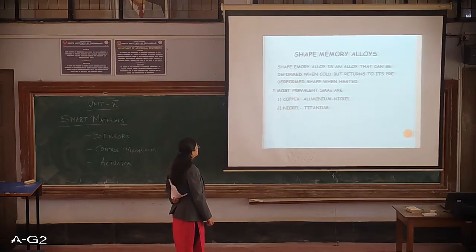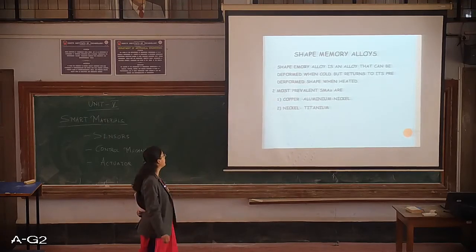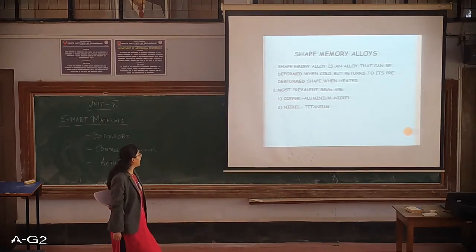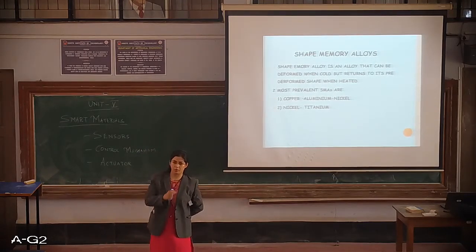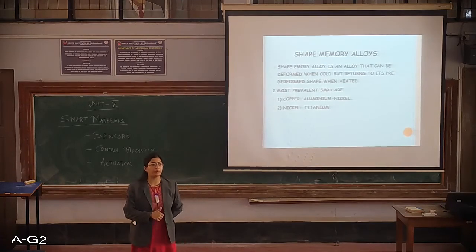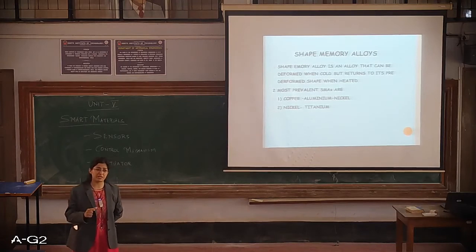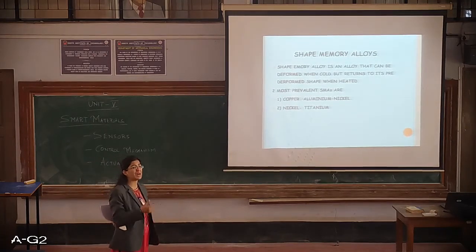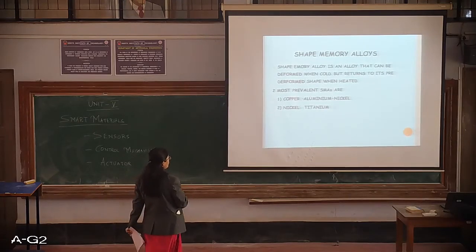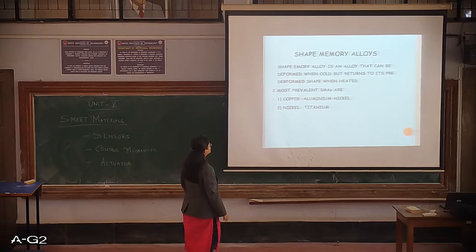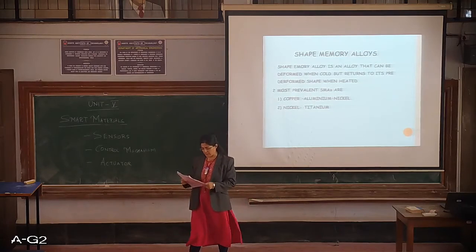There are two most prevalent shape memory alloys, and they are copper aluminum nickel and nickel titanium. There are many other combinations, copper, iron. These combinations are also possible. Basically, those combinations of shape memory alloys are relatively cheaper as compared to nickel titanium, which is relatively expensive. But it has some benefits, therefore that is more preferred, though it is expensive.